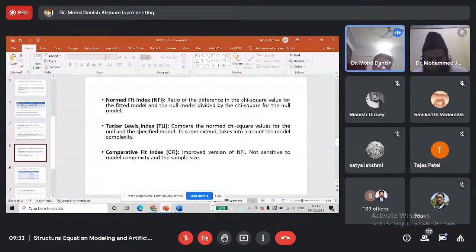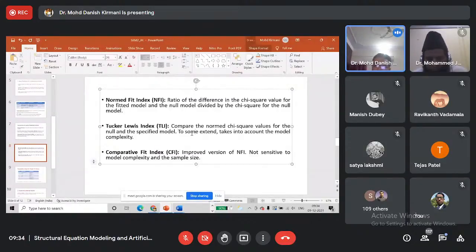But in TLI, the software compares the normed chi-square values for the null and specified models. In NFI, only chi-square value was considered, but in TLI, normed chi-square. Normed chi-square means the ratio of chi-square and the degree of freedom.